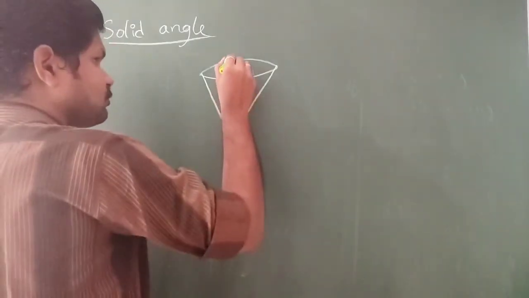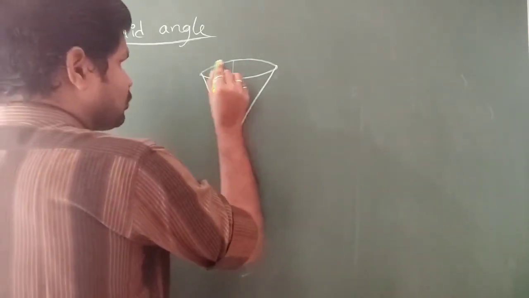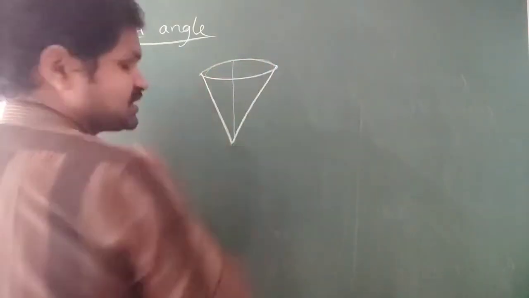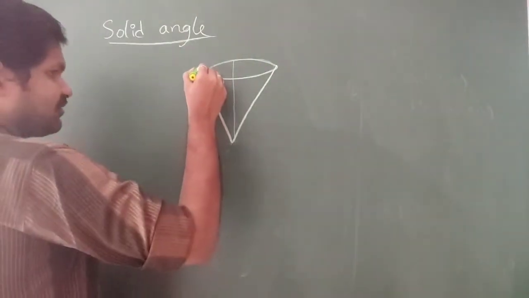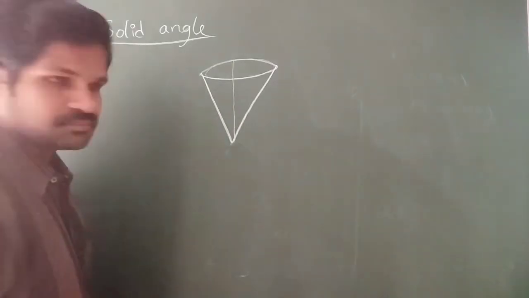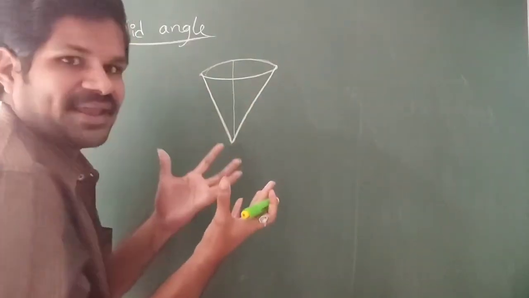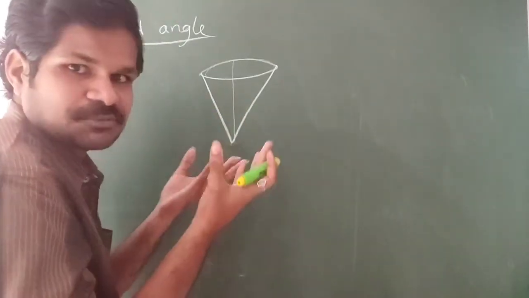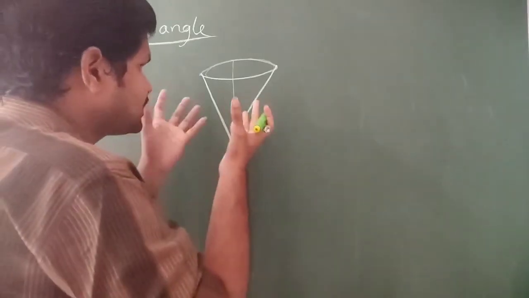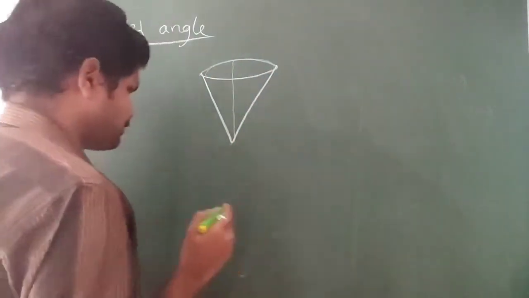This three-dimensional cone has some area of surface here, and it is having some radius as well. So let us consider this cone was taken out from a sphere. This cone is a three-dimensional figure as well as the sphere is also a three-dimensional figure.